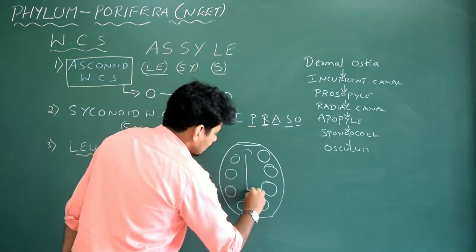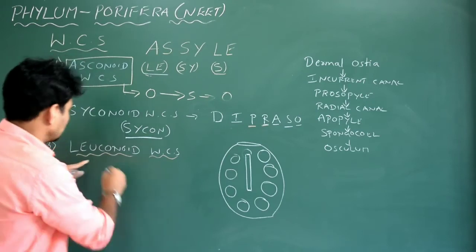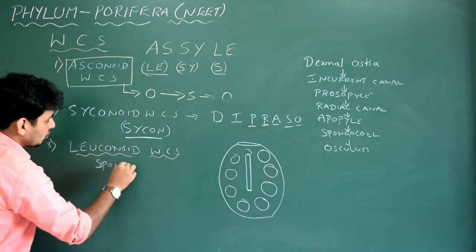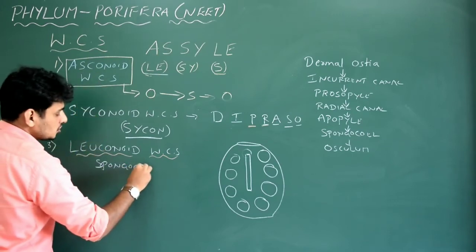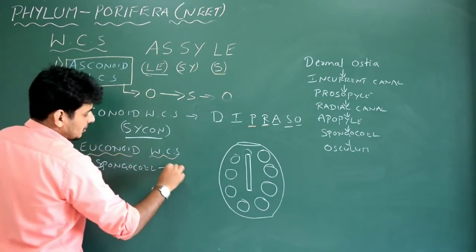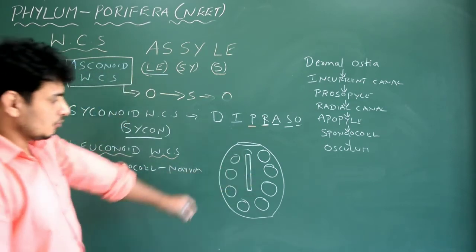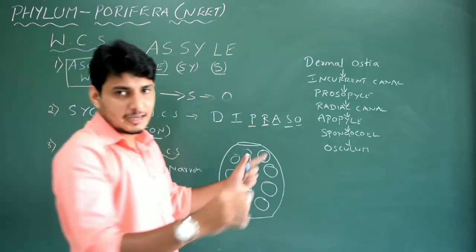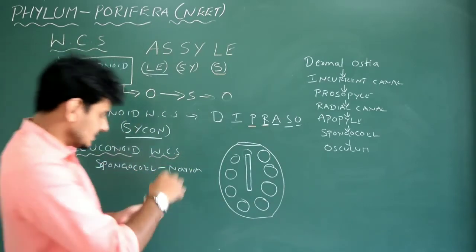Okay, and in this particular type of leuconoid water canal system, the spongocoel is always narrow. It is not wider like Sycon type and Asconoid type. It is narrow, like a pipe. Note this one. Narrow, like this. See, this is spongocoel. But water has to enter into different types of canal system actually, different types of pores. So let us see that.